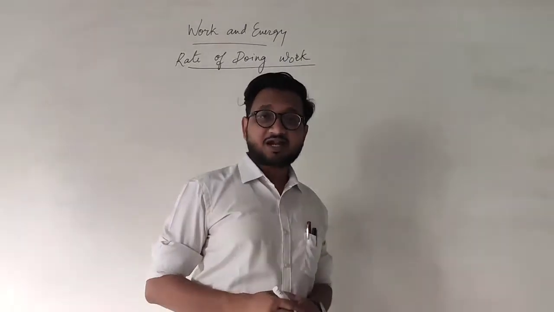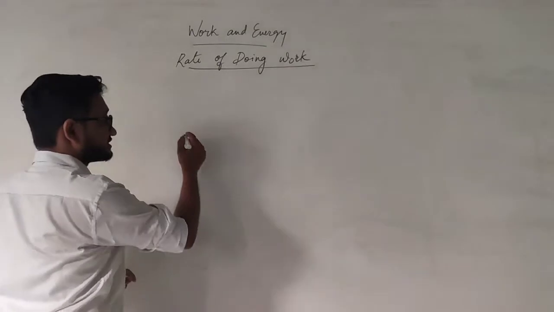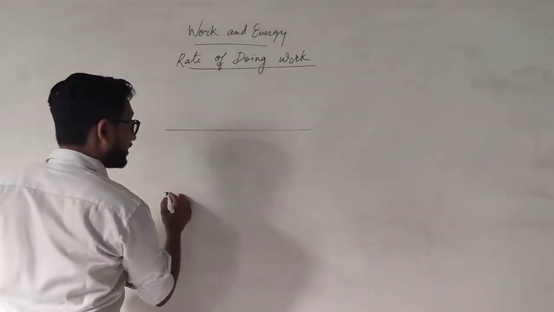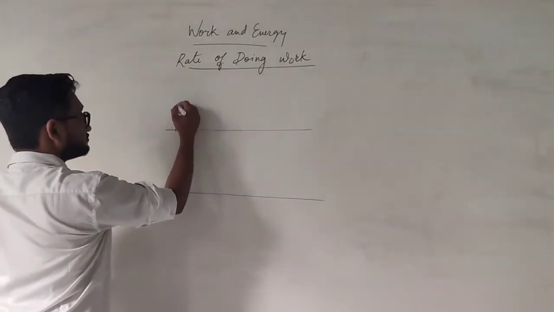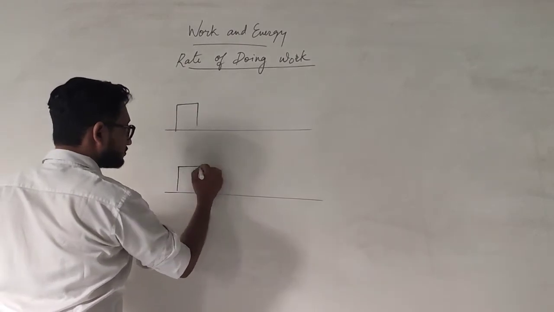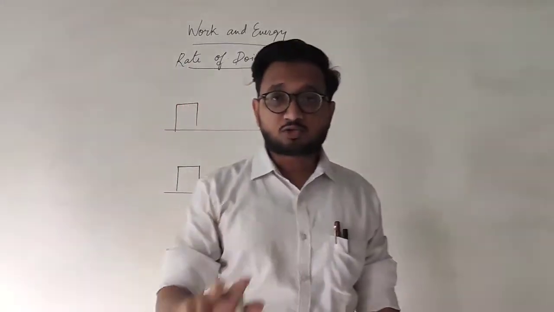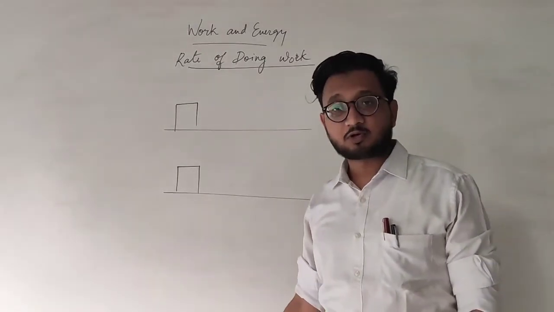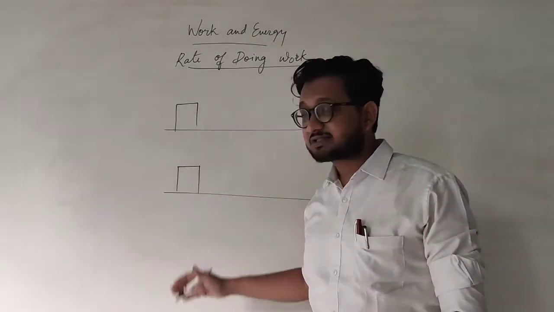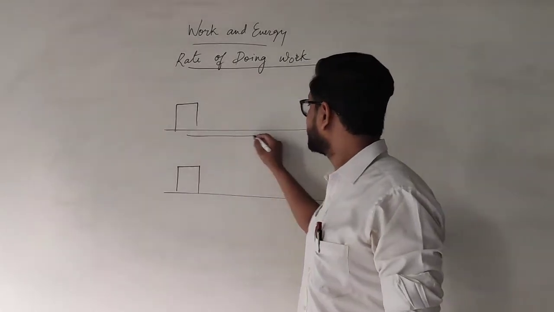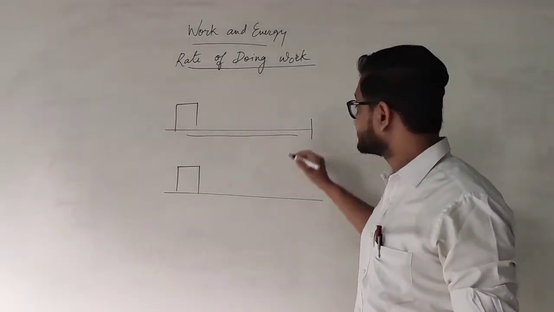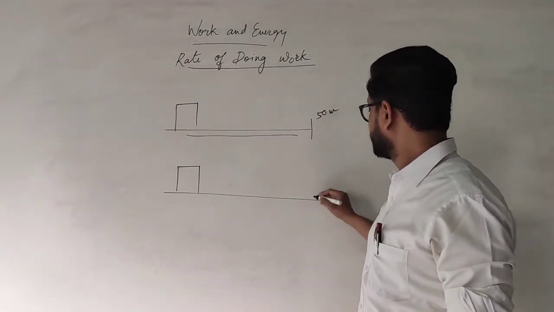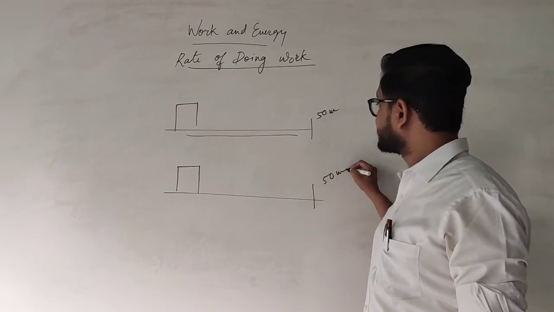So to understand this, we have a simple task. Let's say that we have a box and two workers are appointed for doing the same job. Okay, we have two exact same boxes and they both are supposed to move a certain distance, let's say 50 meters, and over here 50 meters.